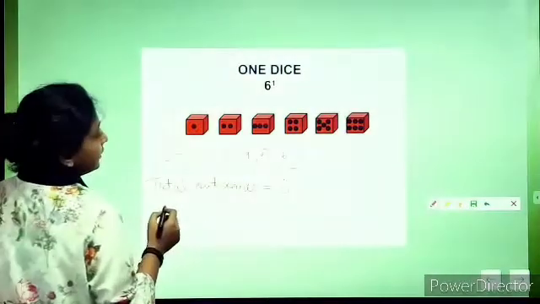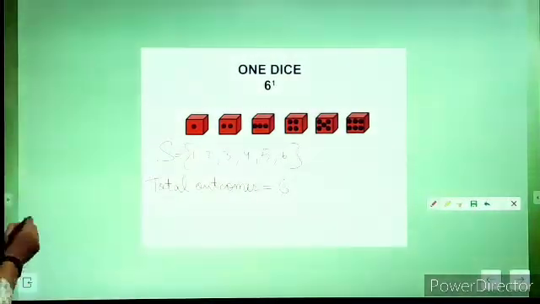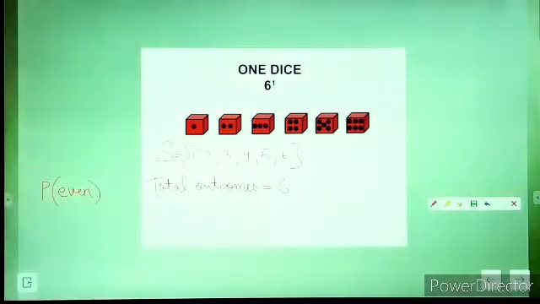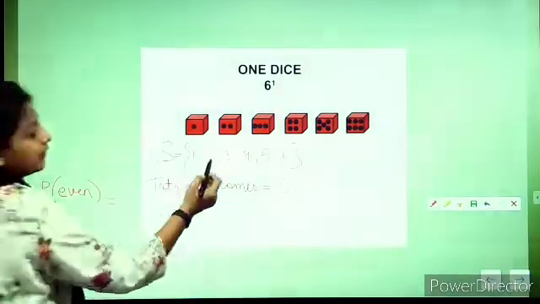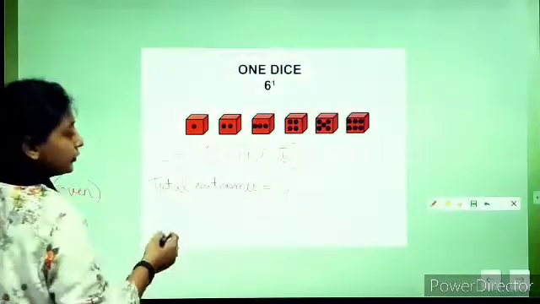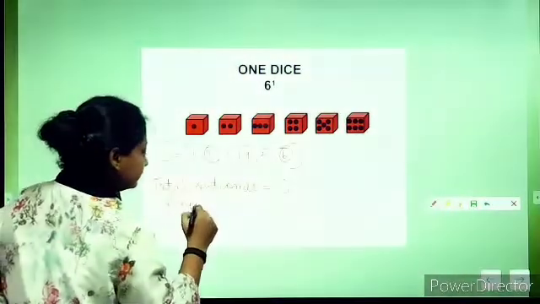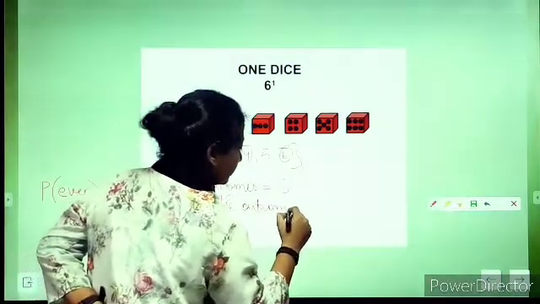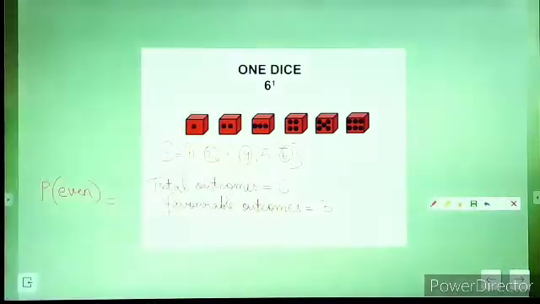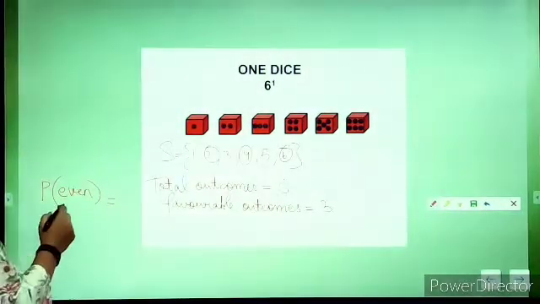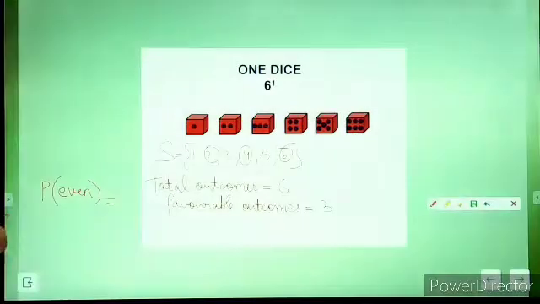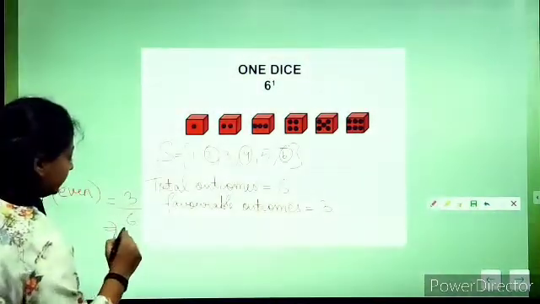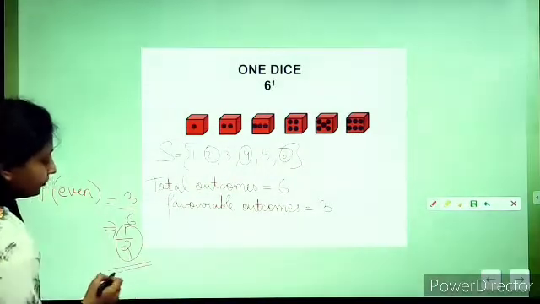Okay, and if I am talking about a particular event, say for example probability of getting an even number on the dice. How many even numbers? 1, 2, 3. So in 3 cases, so favorable outcomes. We have 3 favorable outcomes. So probability of getting an even number will be favorable outcomes upon total outcomes. Favorable outcomes we have 3 and total outcomes is 6. So this will be 1 by 2.